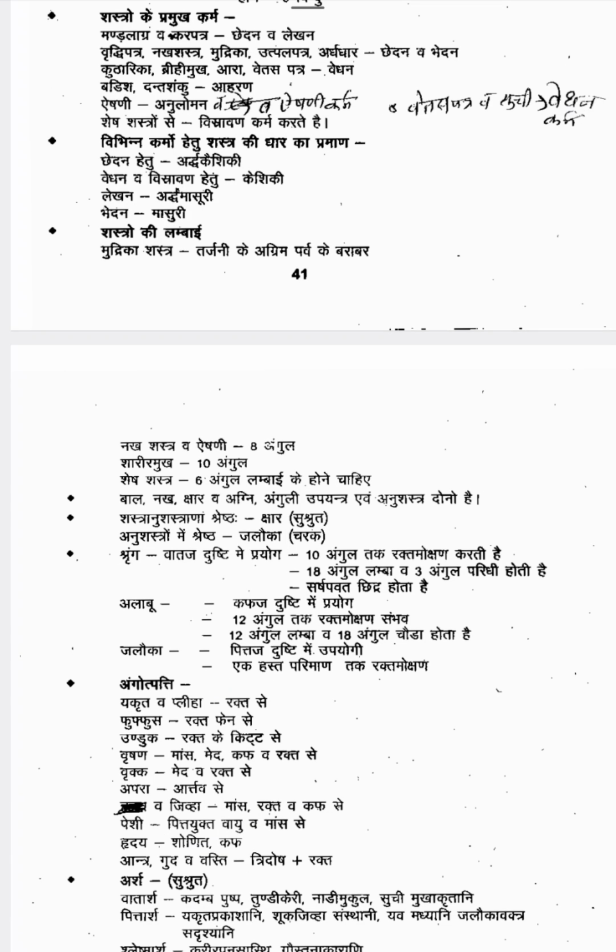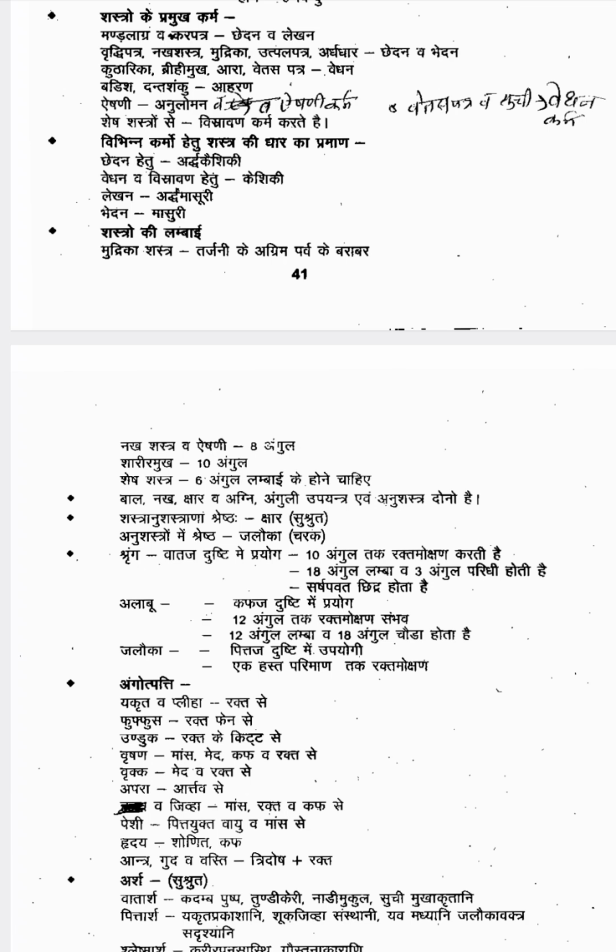Then we have seen upayantra and anushastra, no? In upayantra and anushastra, some instruments are very commonly seen: bala, nakha, kshara, agni, anguli. These instruments you can see in upayantra also, and anushastra also. You can get a question: bala comes under which category? The options will be upayantra, anushastra, and another option, both A and B. So you have to study that bala, nakha, kshara, agni, anguli all come under both upayantra and anushastra.